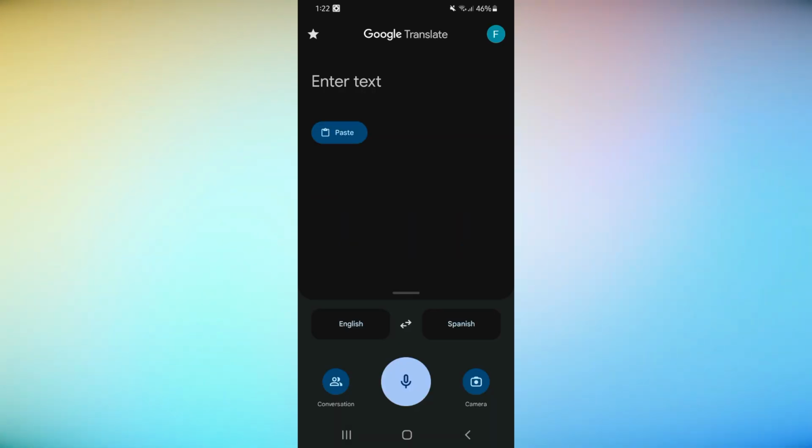Another cool feature is the camera translation. Tap the camera icon, point your camera at the text, and watch it get translated in real time.